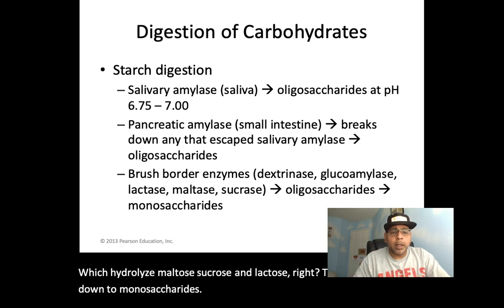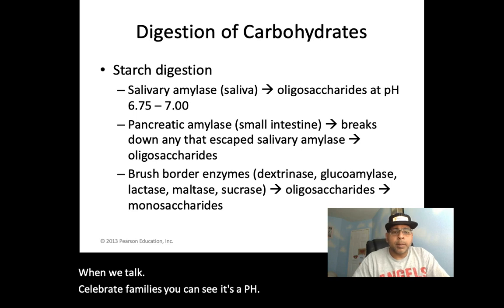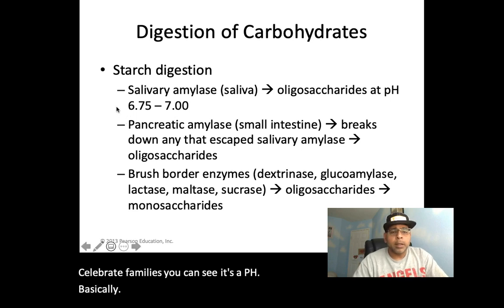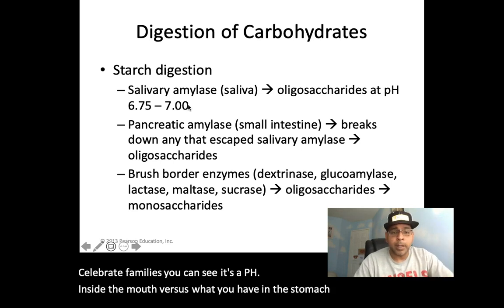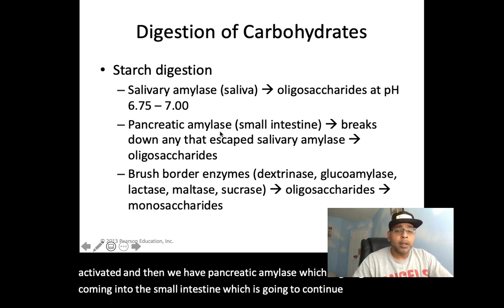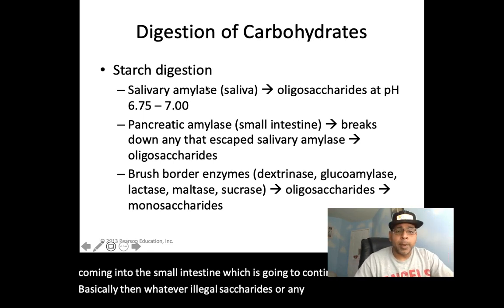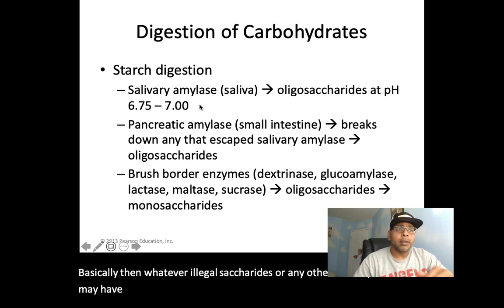And then when we talk salivary amylase, you can see it's a pH inside the mouth versus what you have in the stomach, so it becomes inactivated. And then we have pancreatic amylase, which is coming into the small intestine, which is going to continue to break down whatever oligosaccharides or any other carbohydrate may not have been broken down thanks to salivary amylase.